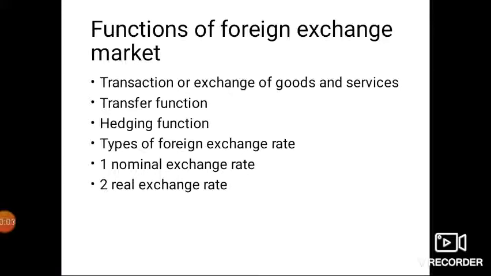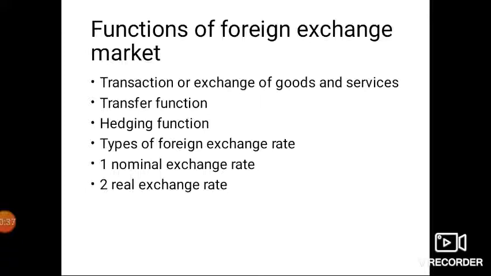Good morning, dear student. Yesterday, we discussed foreign exchange rate and how the foreign currency comes into our country, how it goes, and why different countries have different rates. We also discussed the foreign exchange market. Today I will teach you the functions of the foreign exchange market.